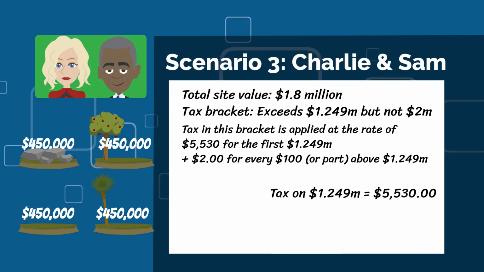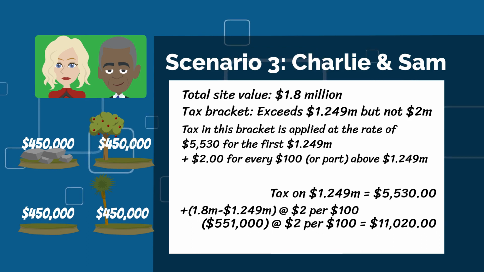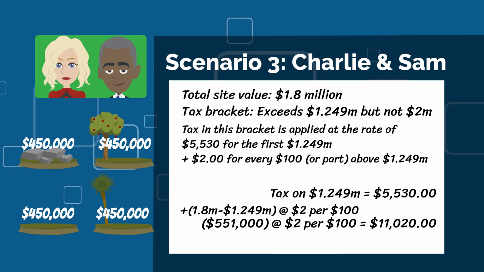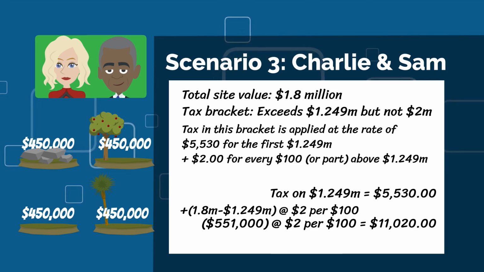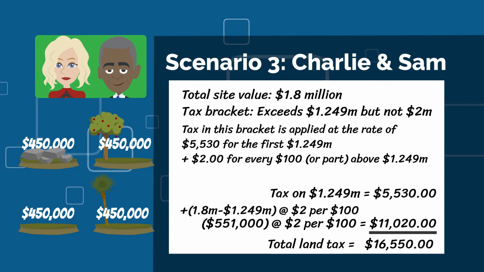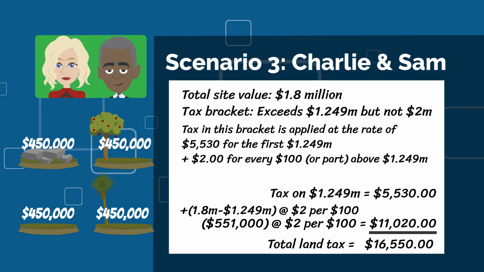Land tax on the difference between $1.249 million and the total site value, which in this scenario is $551,000, is calculated at $2 per $100, equaling $11,020. These two amounts are added together and the land tax payable in this scenario is $16,550.